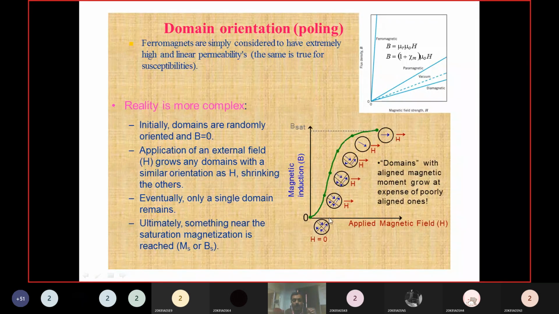So this is how domains orient along the applied field. If you increase the applied field, the area of the opposite domains decreases, and along the field direction the domain area increases. At a particular applied field, all domains will be in a single direction. If you increase further, all domains orient along the field direction. That's why the B value, the magnetization value, will become saturated.